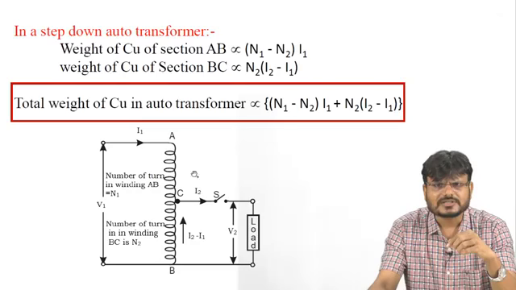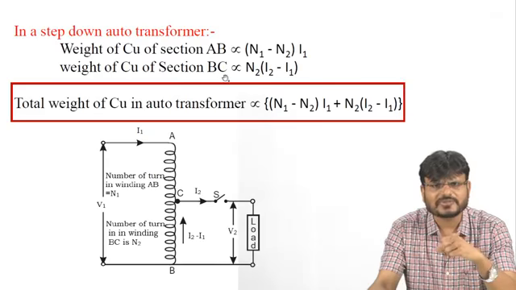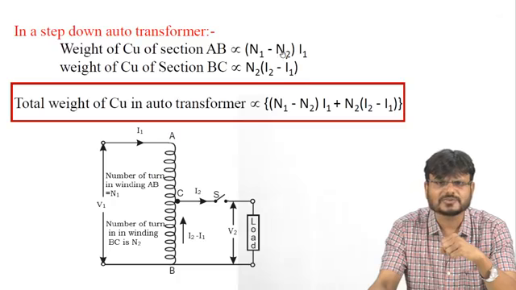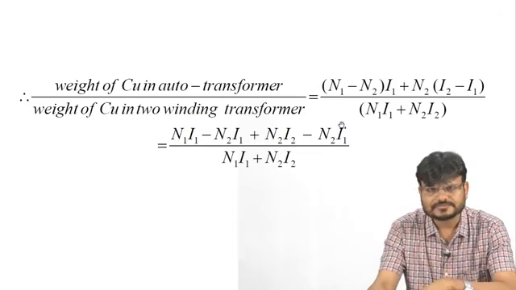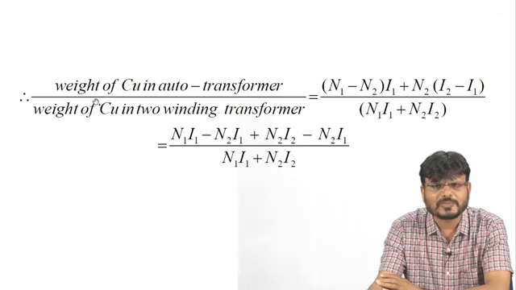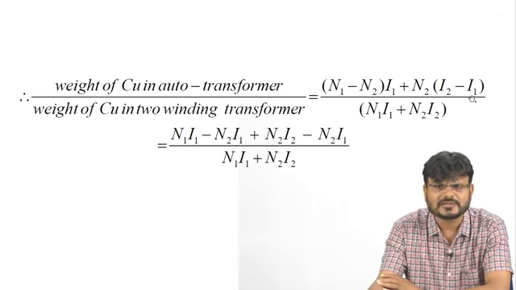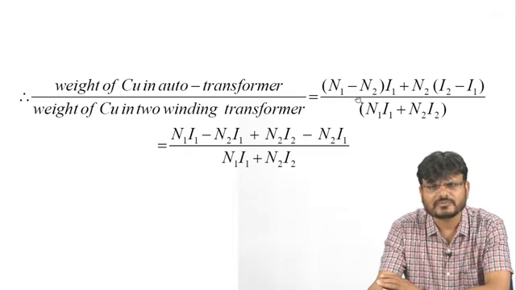The number of turns is basically such that the weight of copper in section AB is directly proportional to N1 minus N2 into I1, and the weight of copper in section BC is N2 multiplied by I2 minus I1. Just add this and solve it. So the weight of copper in an auto transformer to the weight of copper in a two winding transformer can be written by this formula: N1 minus N2 multiplied by I1 plus N2 into I2 minus I1, upon the weight of copper in a two winding transformer, that is N1 I1 plus N2 I2.